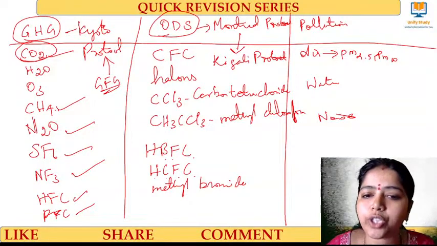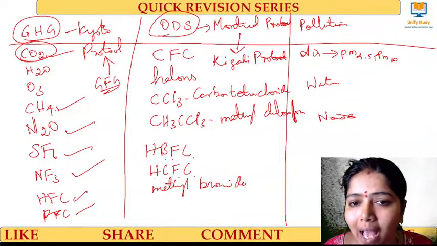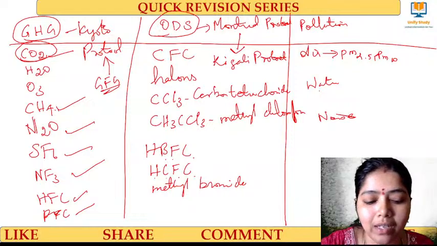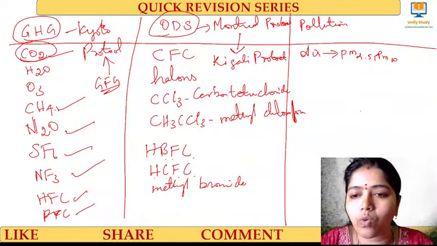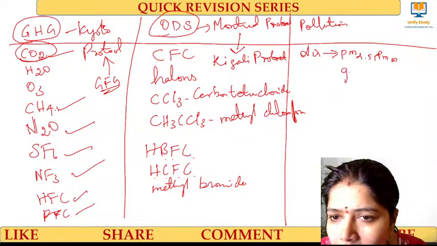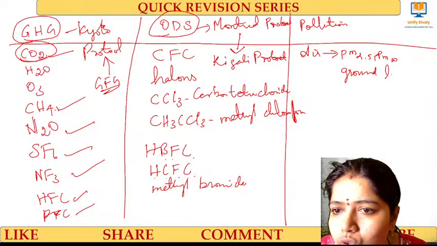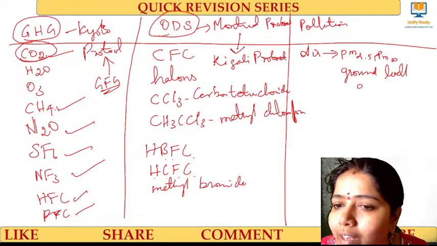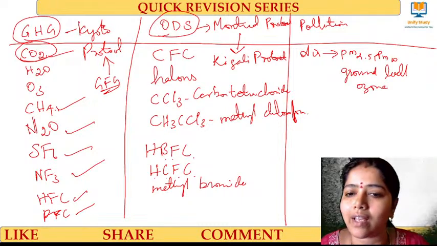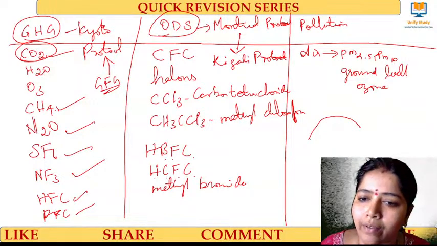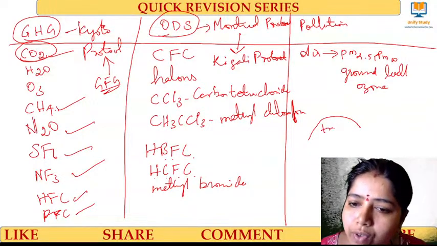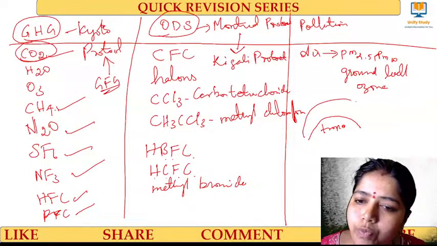Okay, what are all the pollutants that come under air pollution? It is particulate matter and ground level ozone. What do you mean by ground level ozone? I have told you in the earlier classes. See, we have an ozone layer. We have two layers here: one is the troposphere, another one is the stratosphere.